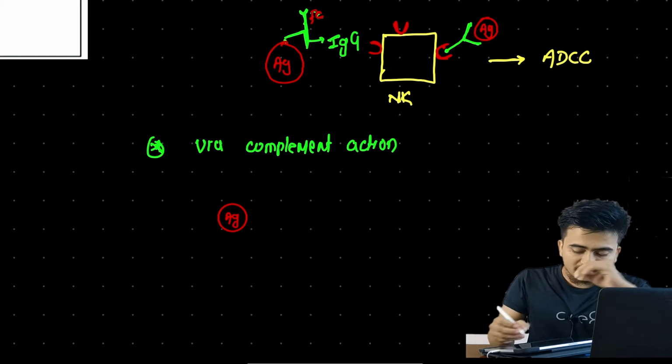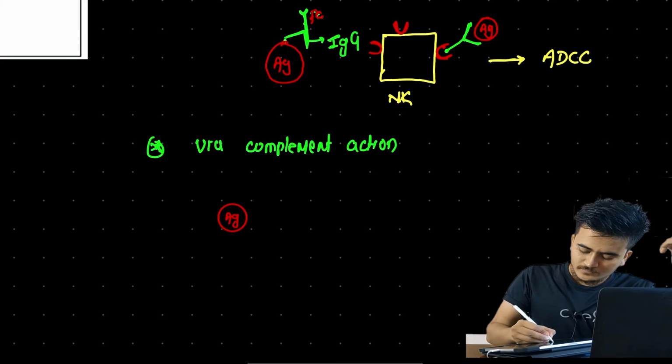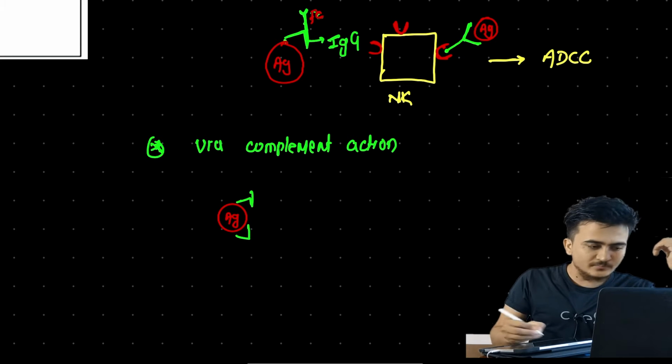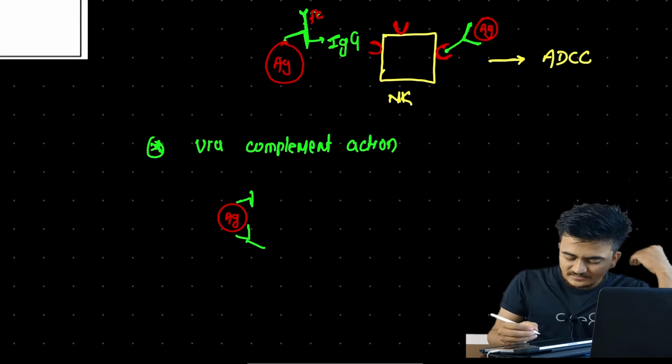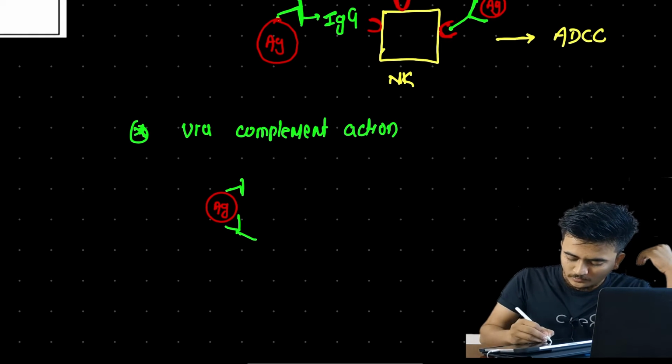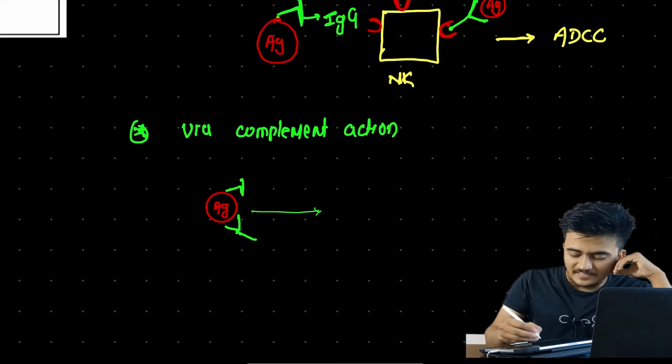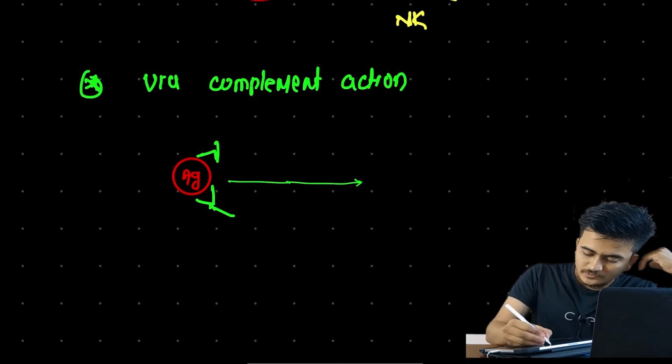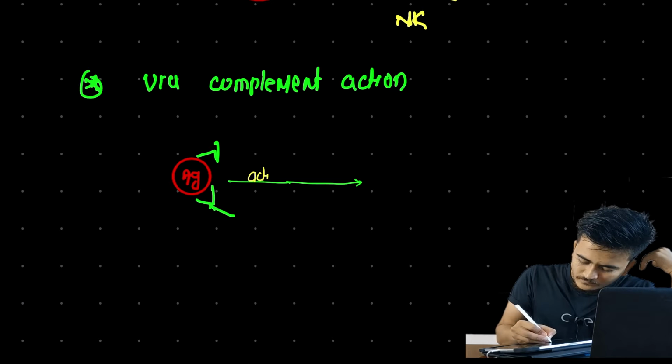This is our antigen, and this antigen is coated by our antibodies. And these antigens which are coated by antibody will cause activation of the complement system.